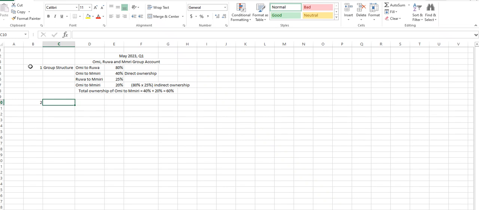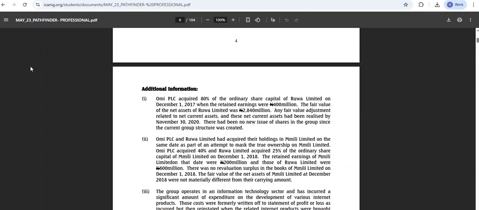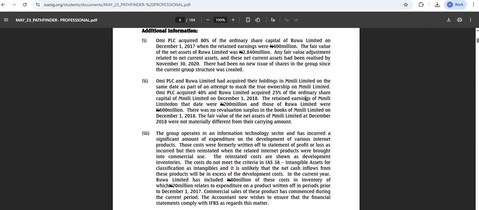Purchase consideration, NCI, and the net assets of the subsidiary. Should the net assets come before goodwill? Net assets before goodwill, right? Now, is the company valued at net assets? That's the question. So let's check the question. Let's do the net assets, right?